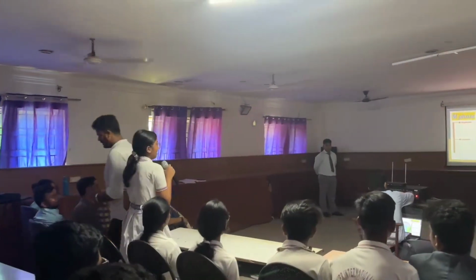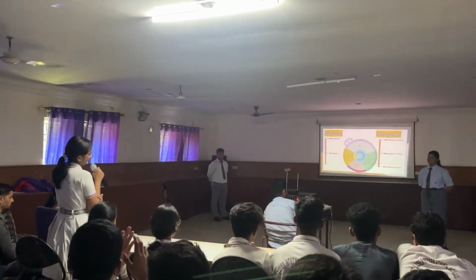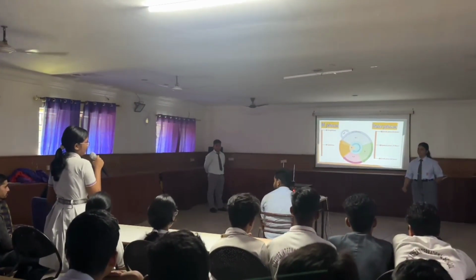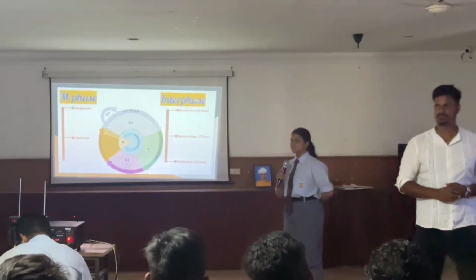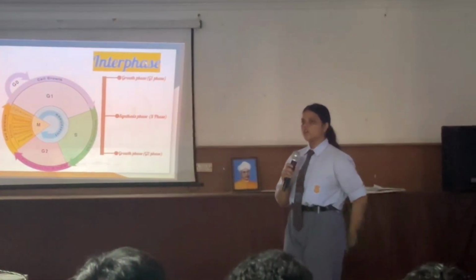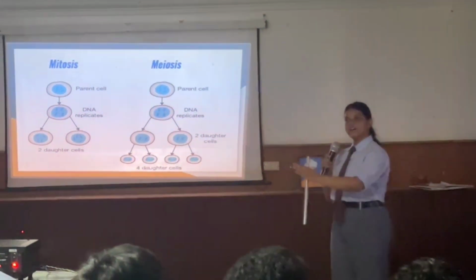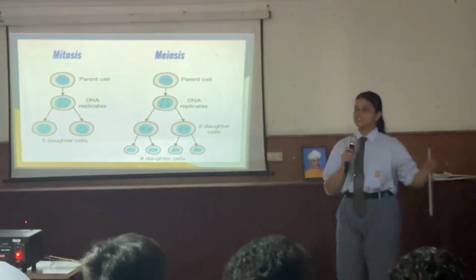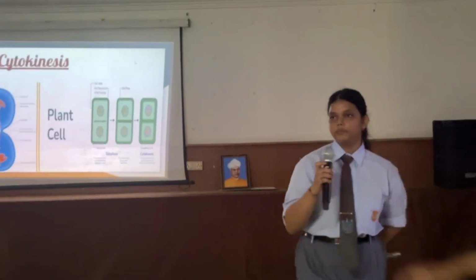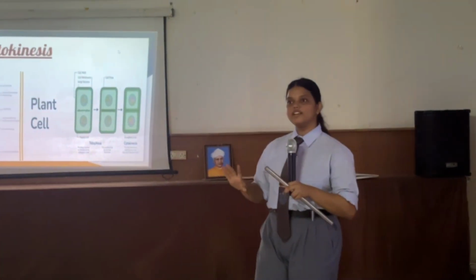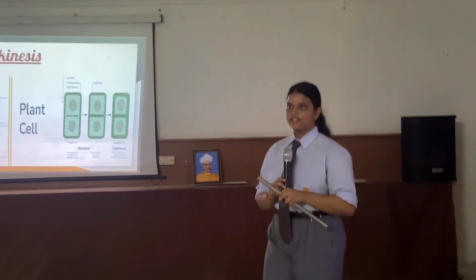A question: if a person faces an accident, then he or she will definitely face an injury. Then what will happen in that injury process, meiosis or mitosis? As I have told, in mitosis the growth and repair of our body occurs. So as per your question, when our body gets injured, the mitosis process will occur. Except for reproduction, which is only from the sperm and egg cells, in every cell mitosis cell division will occur. Because in animal cells a cell wall is not present, while in plant cells a cell wall is present, which provides rigidity to the plant cell. That's why a cell plate is formed.